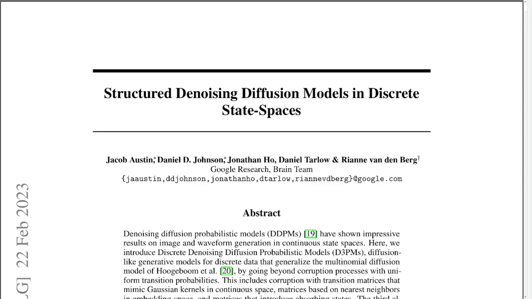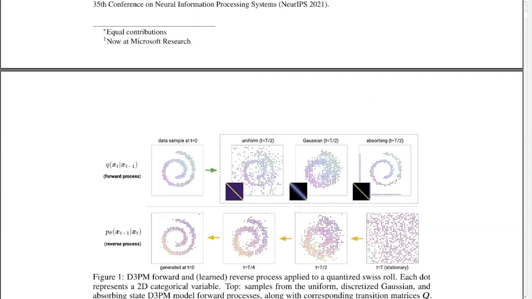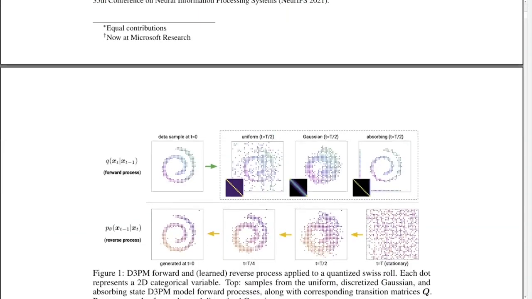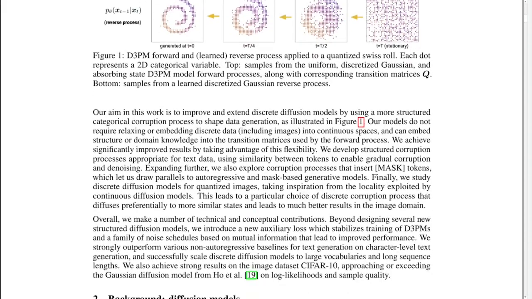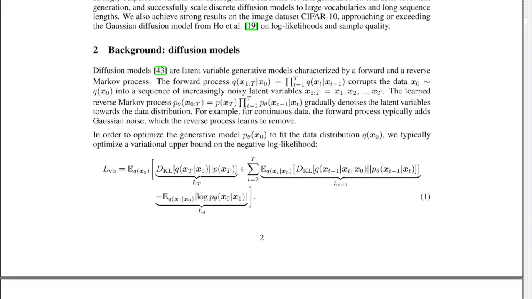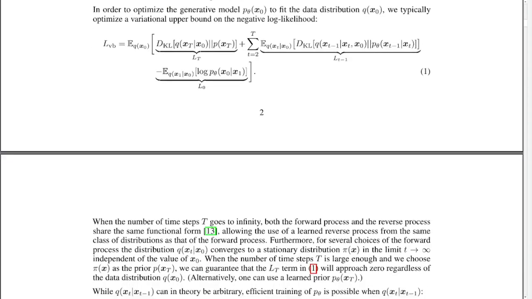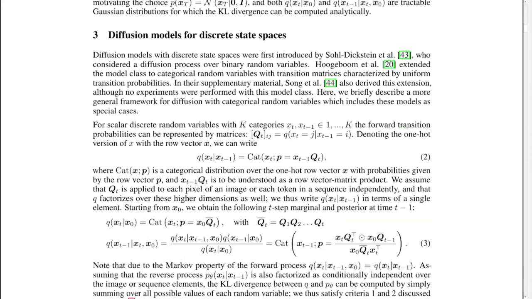But when it comes to text, it becomes slightly more tricky, because text is not continuous. Words aren't continuous. They're discrete symbols which have to be chosen from a fixed vocabulary. We cannot just corrupt a word by shifting its value slightly like you can with a pixel. Instead, we need a discrete diffusion model that can replace words and characters step by step.